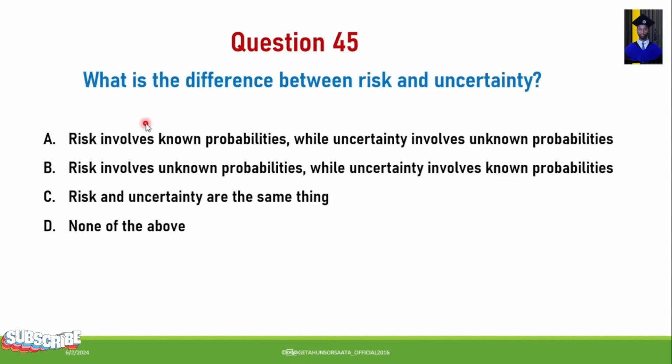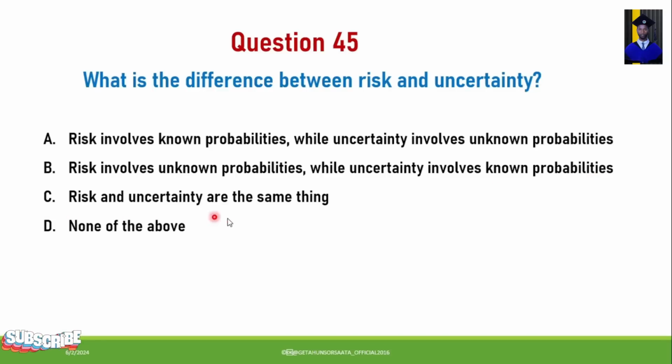Next, what is the difference between risk and uncertainty? A. Risk involves known probabilities while uncertainty involves unknown probabilities. B. Risk involves unknown probabilities while uncertainty involves known probabilities.